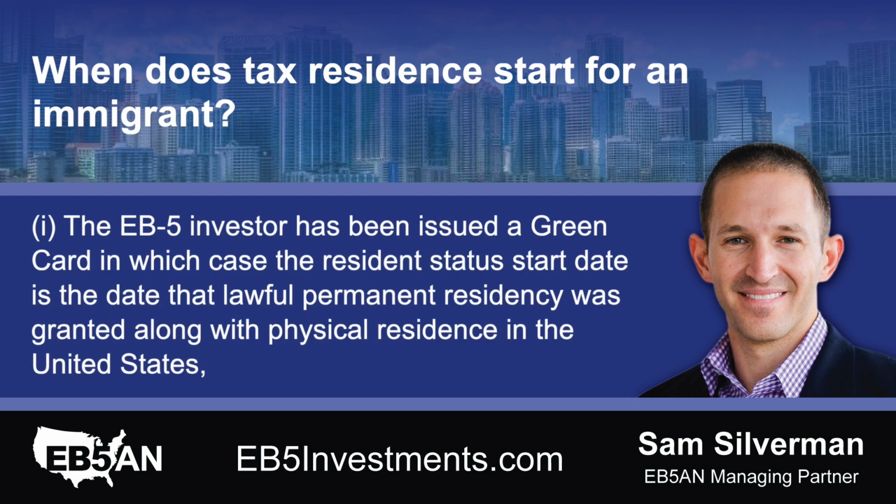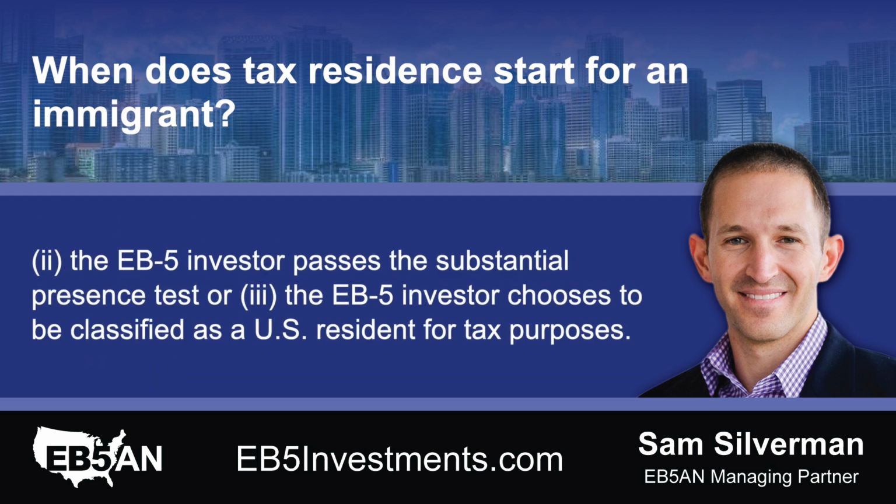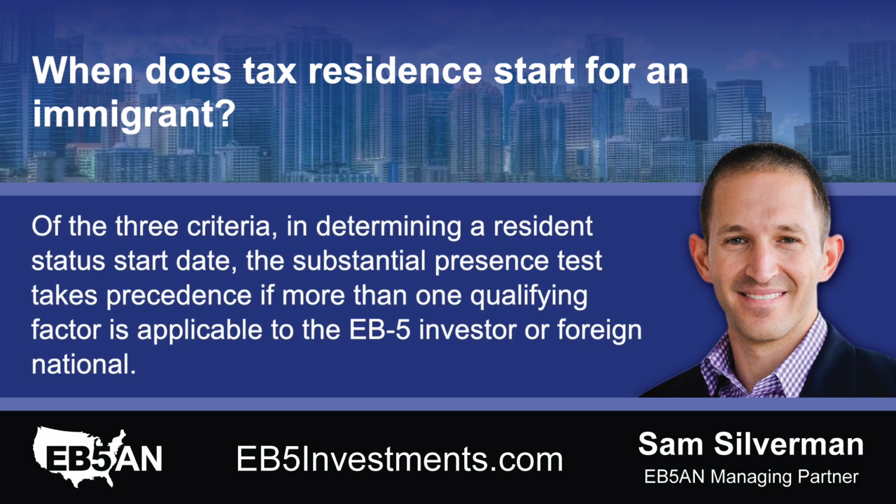1. The EB-5 investor has been issued a green card, in which case the resident status start date is the date that lawful permanent residency was granted, along with physical residence in the United States. 2. The EB-5 investor passes the substantial presence test. Or 3. The EB-5 investor chooses to be classified as a U.S. resident for tax purposes. Of the 3 criteria, in determining a resident status start date, the substantial presence test takes precedence if more than one qualifying factor is applicable to the EB-5 investor or foreign national.